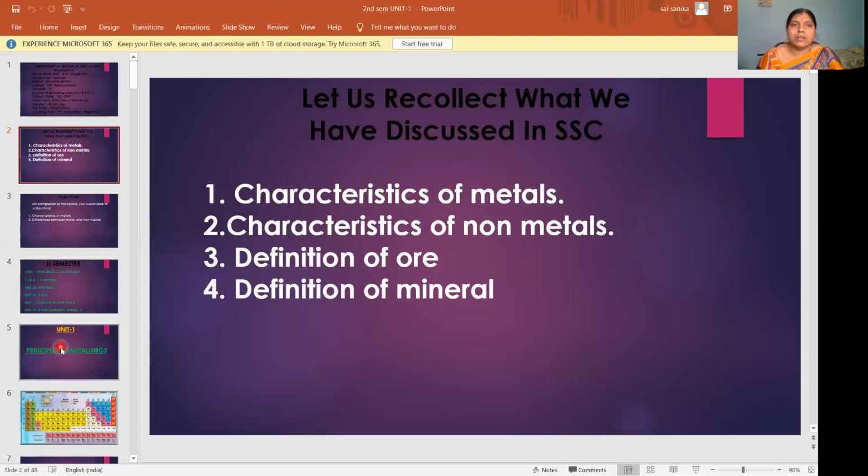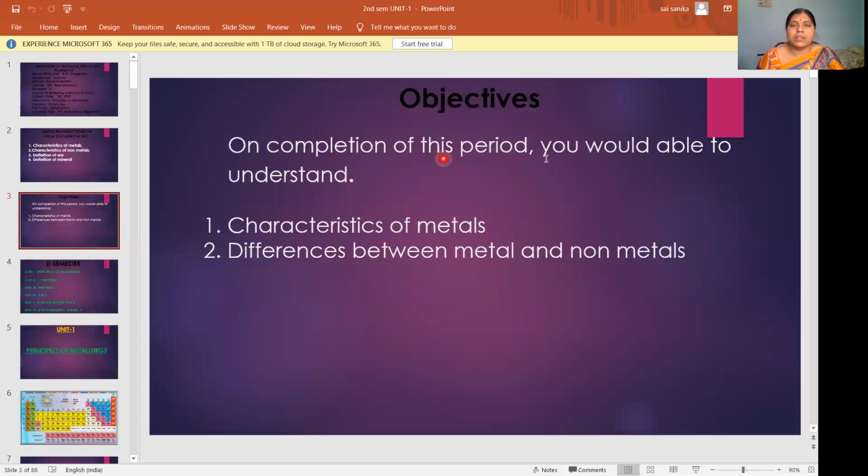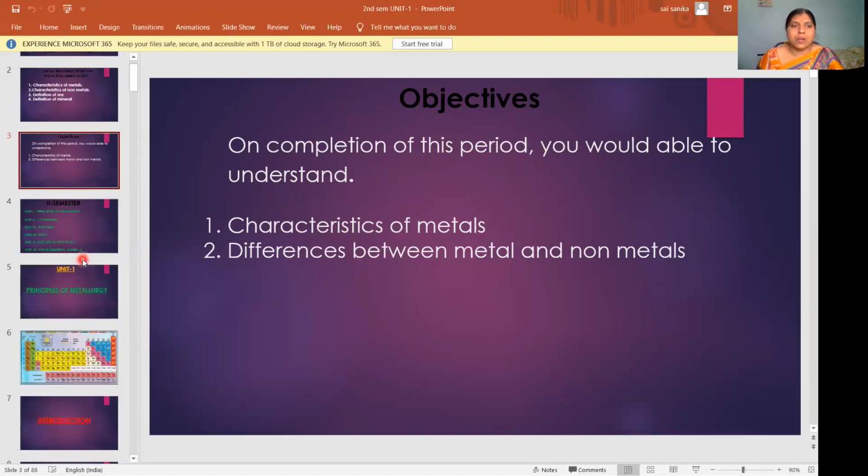Today our unit is principles of metallurgy. We will study the principles of metallurgy. What are the objectives? After completion of this period, you would be able to understand the characteristics of metals and the differences between metals and non-metals.